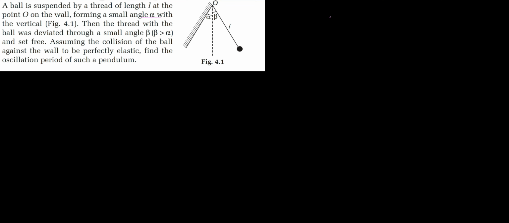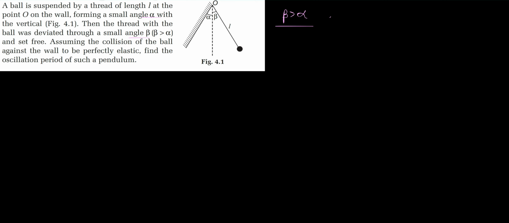Now the thread with the ball was deviated through a small angle beta, and also given that beta is greater than alpha. So here beta is also small. So it's deviated and set free. So obviously it will oscillate, the simple pendulum will oscillate. But here beta is greater than alpha. It signifies that the ball is going to hit the wall, because this angle is greater than this one.